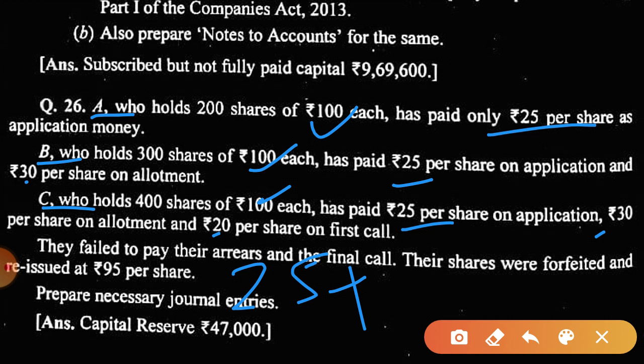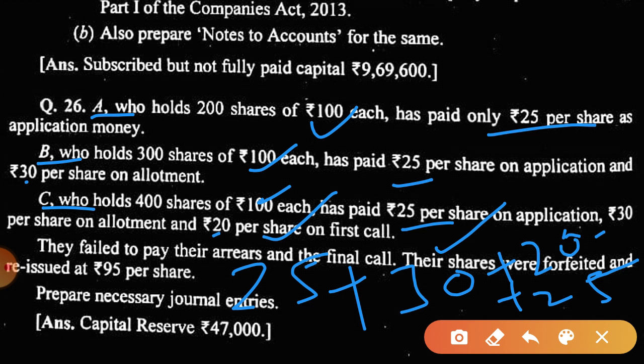25 is on application, 30 on allotment, then 20 on first call, that means 25 is on final call. Okay, is this clear? So this is the way of calculating the amount per share.